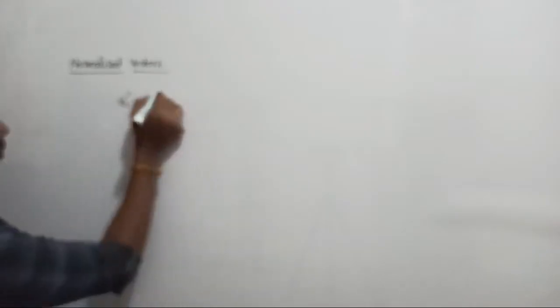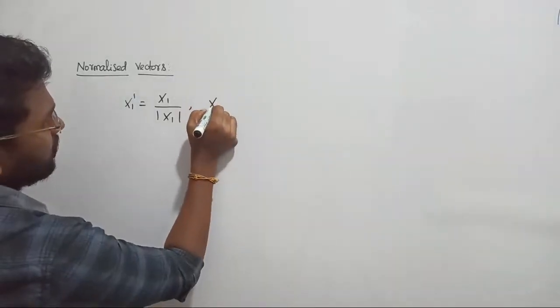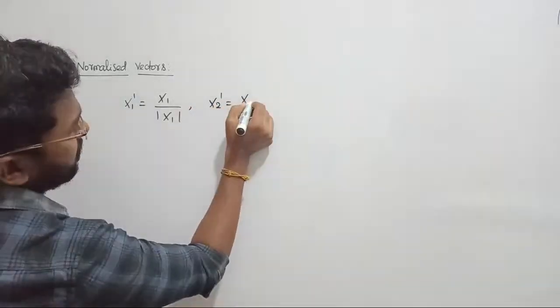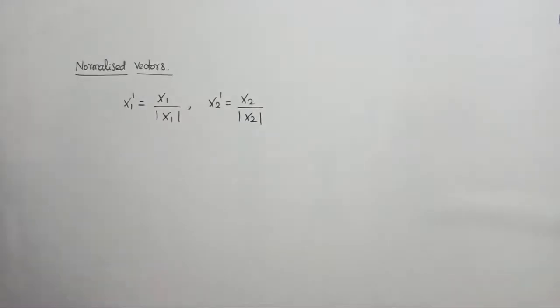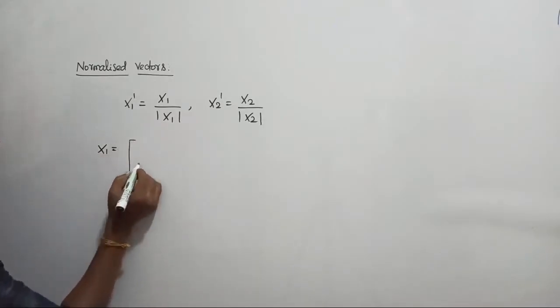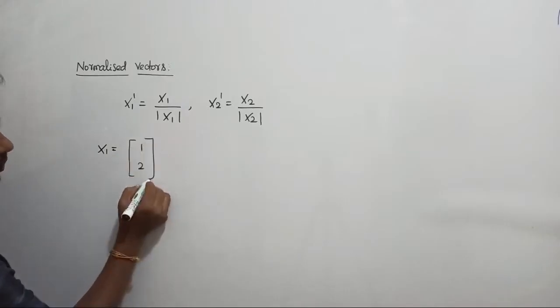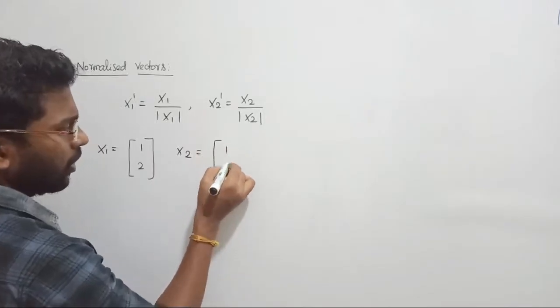Let me define. What should we consider? x1 dash should be equal to x1 upon magnitude of x1, and similarly for the second, x2 dash can be expressed as x2 upon magnitude of x2. That is called a normalized vector. For example, a vector is given as (1, 2). There is one more vector given, let us consider (1, 1).